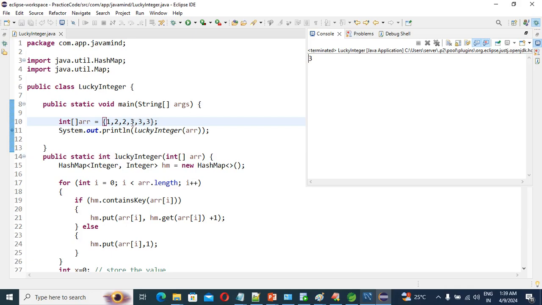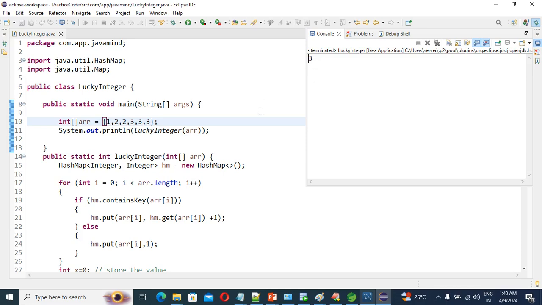So the lucky number is 3, because this number is coming 3 times. 3 is the key and the value is also 3. If key equals value and it is the largest, so 1 is coming 1 time, 2 is coming 2 times. The frequency of 1 is 1, the frequency of 2 is 2 and the frequency of 3 is 3. So we need to find the largest, right? That's why this response is coming.